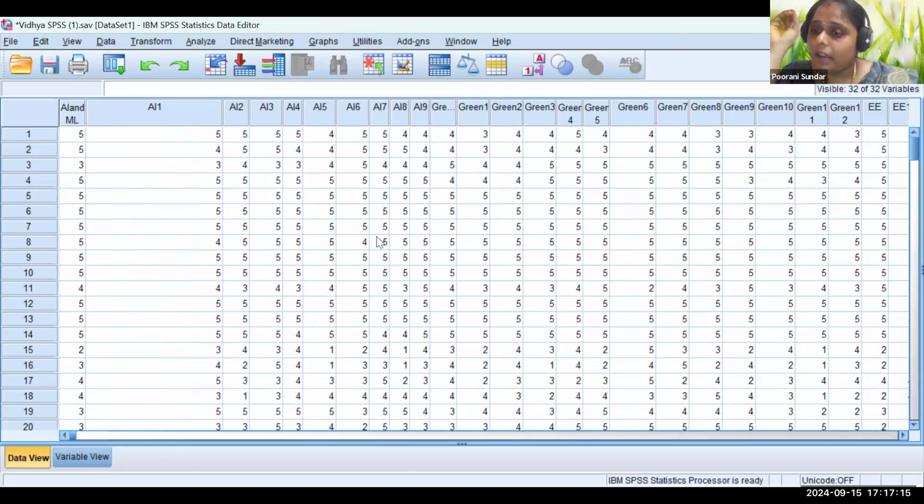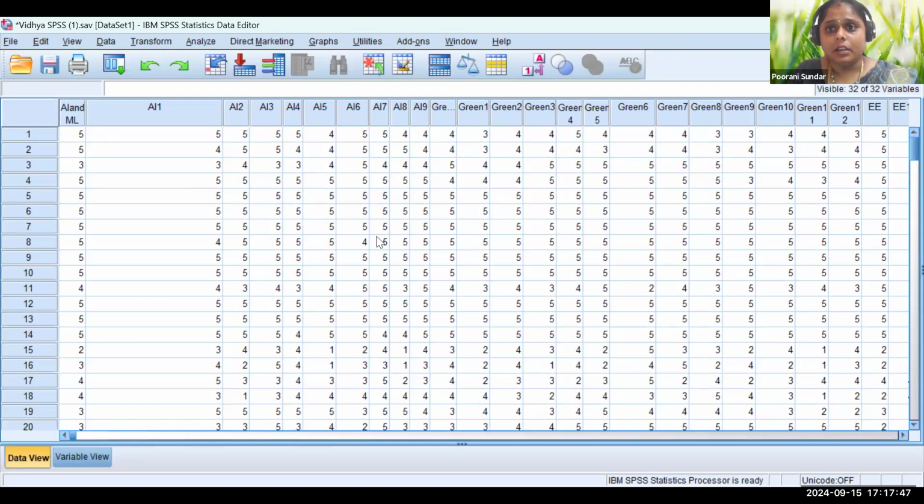Alphabetical text cannot be loaded in the data view. It should be numerical. So when you want to load data in SPSS, the alphabetical responses should be converted to numerical. As I told you, on a 5-point scale you make 5, 4, 3, 2, 1: 5 for strongly disagree, then neutral, agree, and strongly agree is 1, like that. So you have to code like that.